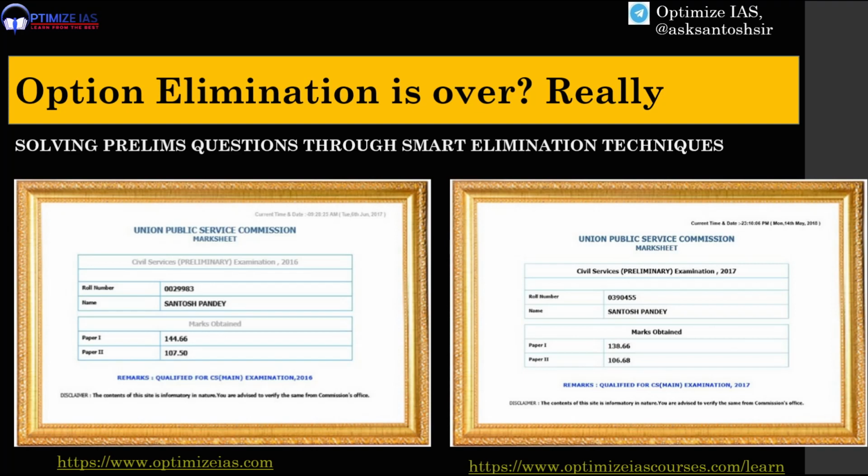Guys, in any competition, in any war, you have to understand your enemy. You have to understand your opponent. Here, who is the opponent? The person who is framing the question is your opponent. If you do not understand how he thinks, how he acts, then you will not be prepared for the moves which he will make.